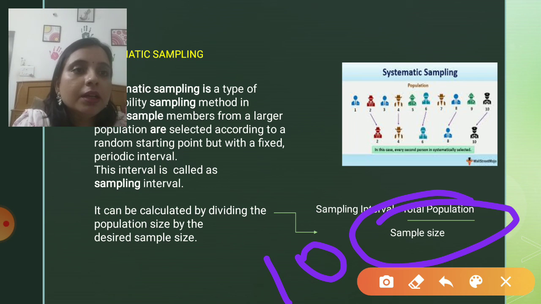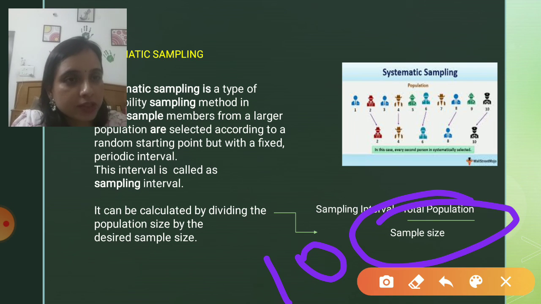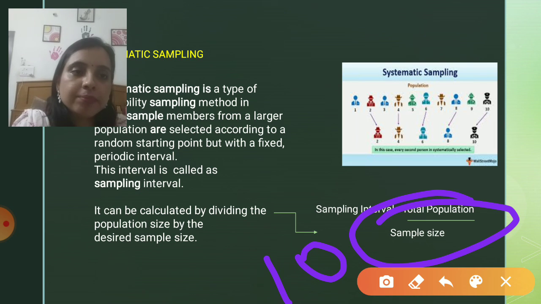For example, since my population is 10, I want my sample size to be 5. The size of the sample is decided by the person who is doing the sampling, that is the analyst.